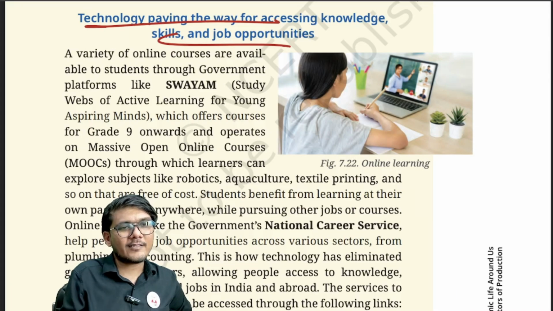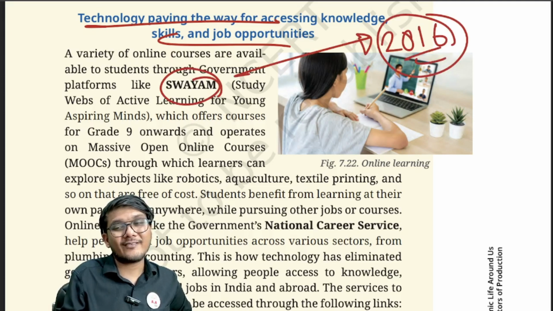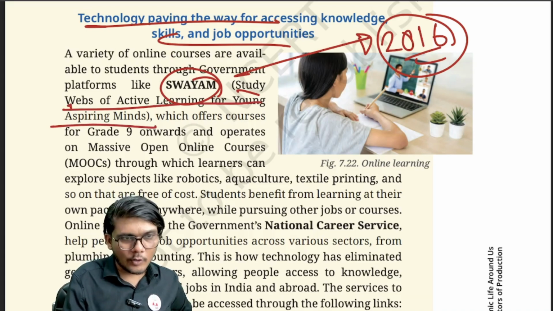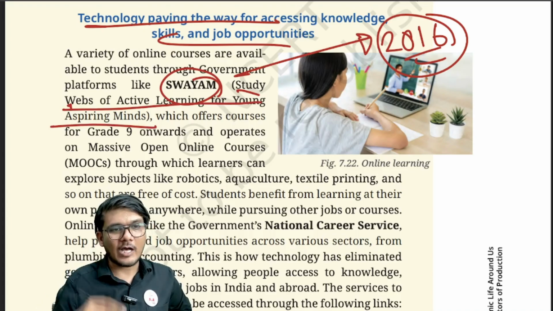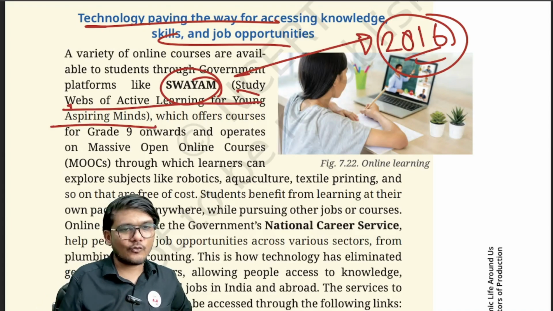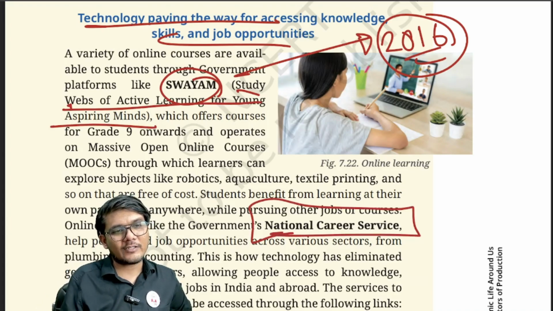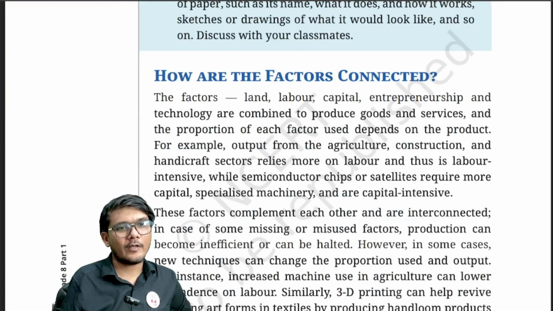So the government has a Swayam portal. The question was asked in 2016, asking Swayam portal is related to what? So Swayam basically is the study webs of active learning for young aspiring minds. It is an online portal wherein free courses are available. Like this, you also have government's national career services where you can find the jobs as well, right?